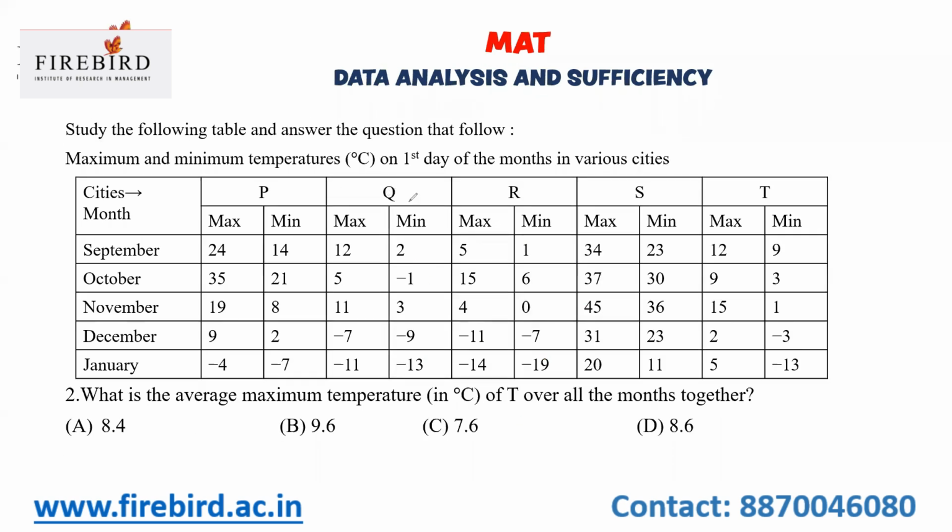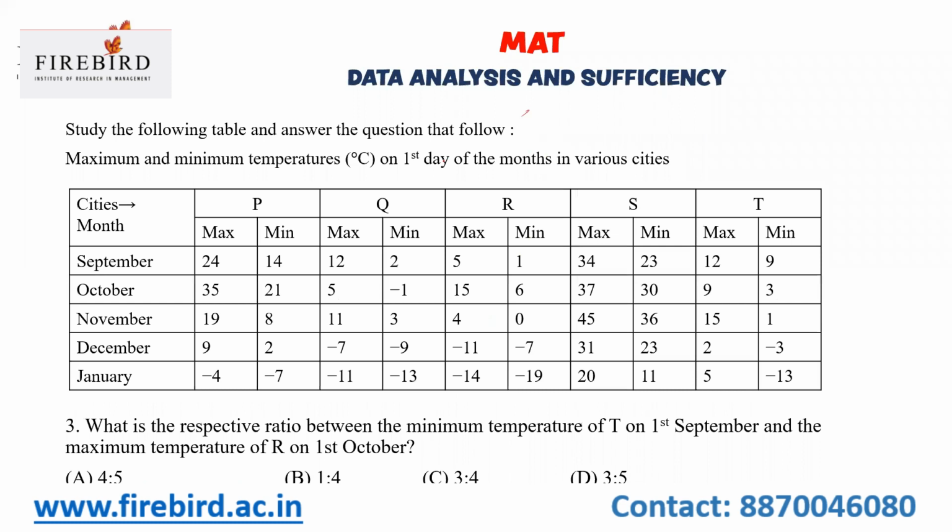What is the average maximum temperature of T over all the months together? For the average maximum temperature, I need to add all the values. So, 12 plus 9, 21. 21 plus 10 is 31. 31 plus 5, 36. 38, 43. So just divide 43 by 5. What is 43 by 5? 8.6. So option D is the answer. If you understand the concept, it will be very easy to solve.